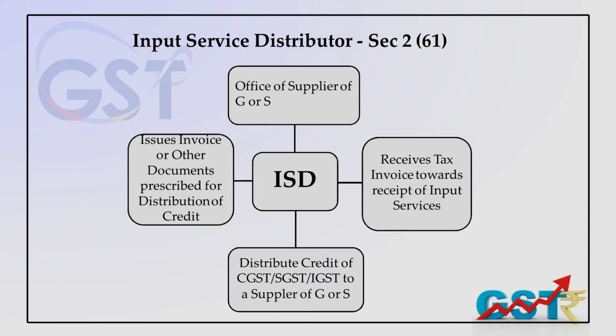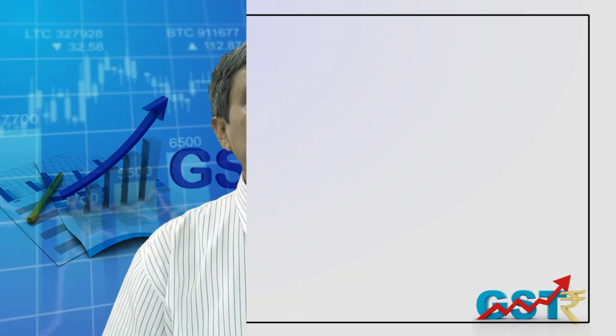The concept says that if it is a hotel business or hospitality services and a person from another state is residing in my hotel in this particular state. Let's take an example: Mr. X of West Bengal goes to Delhi and stays in a hotel in Delhi. Effectively or logically, it should have been IGST because the hotel owner is providing service from Delhi to a person of West Bengal origin.